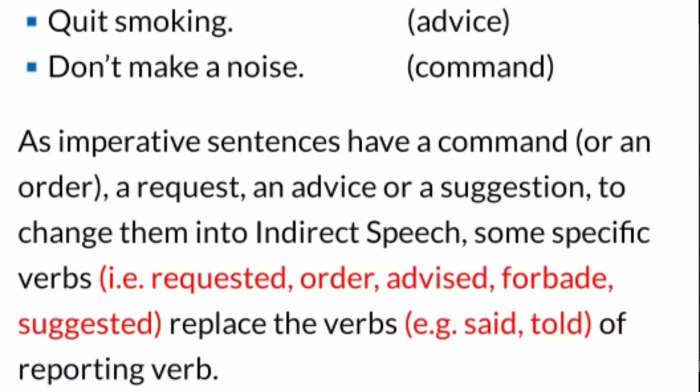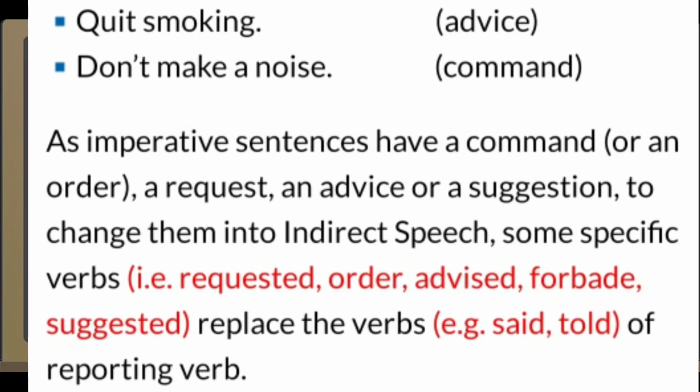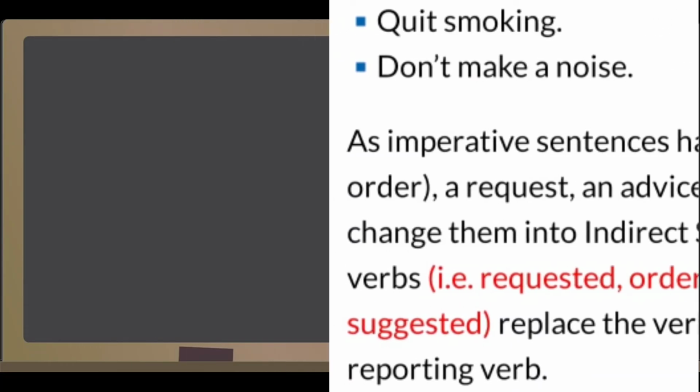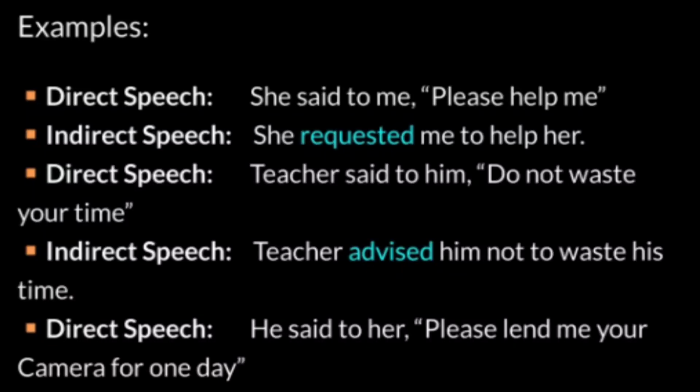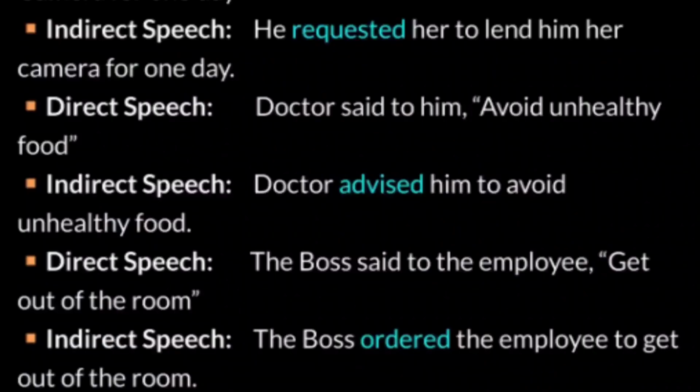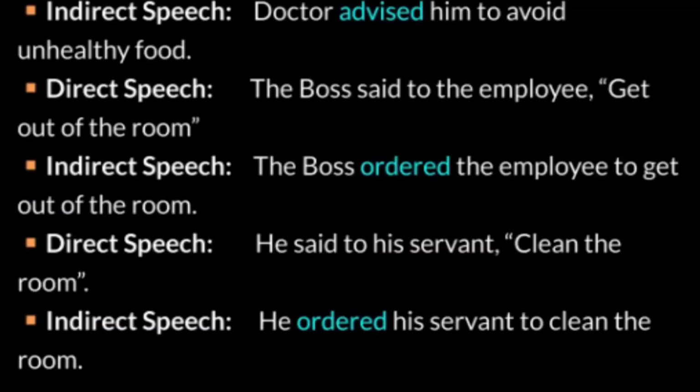As imperative sentences have a command or an order, a request, an advice or a suggestion, to change them into indirect speech, some specific verbs like requested, ordered, advised, forbade, suggested replace the reporting verbs, for example said, told. Examples are given here for your better understanding, so you can go through them.